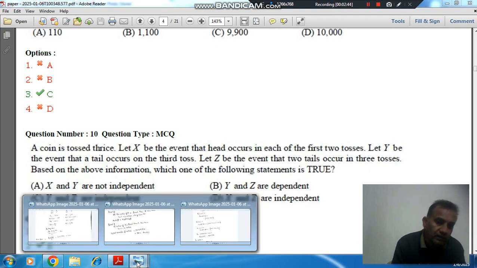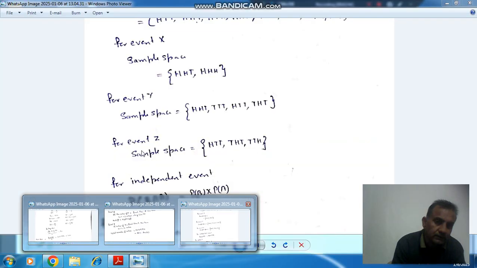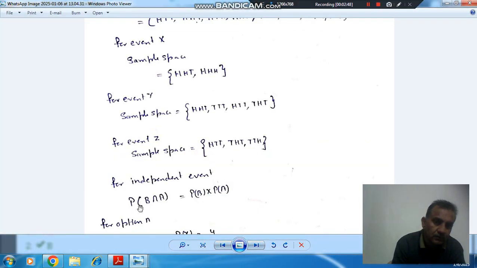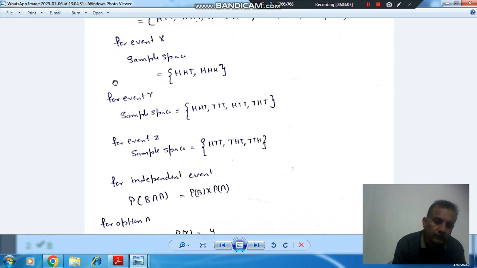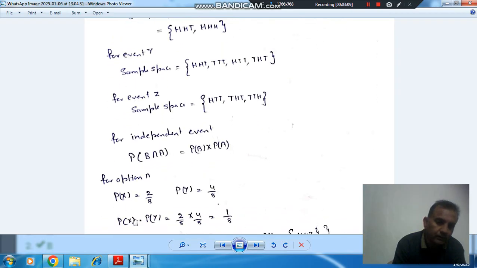For independent events, the formula is: if B and A are two events, P of B intersection A, where P is probability, should be equal to probability of B multiplied by probability of A. That is the formula for independent events. Now let us check the options one by one.